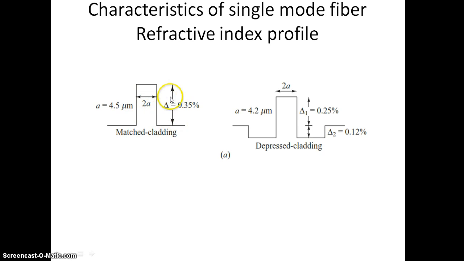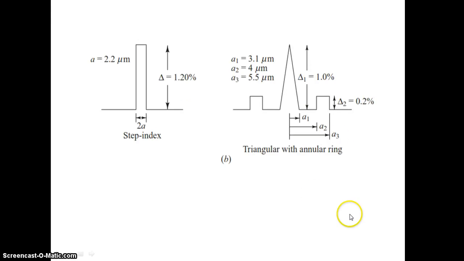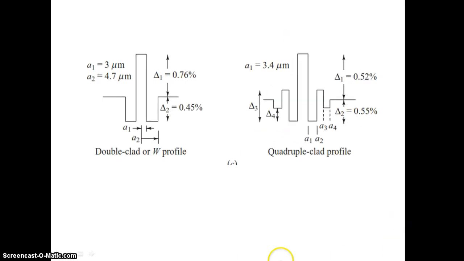Only one index stage, delta equal to 0.35%. Another one is depressed cladding, where we have two index stages, 0.25% and another 0.12%. And this is step index, so one refractive index stage, 1.2%. And this is triangular with annular ring, where there are two index changes, delta 1% and delta 2%. Also the radius varies, in the form of a triangle.